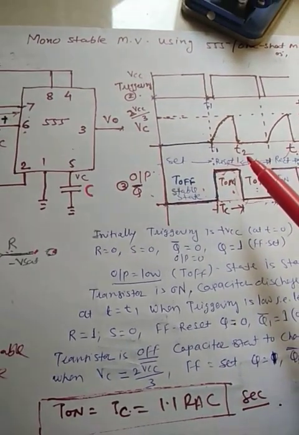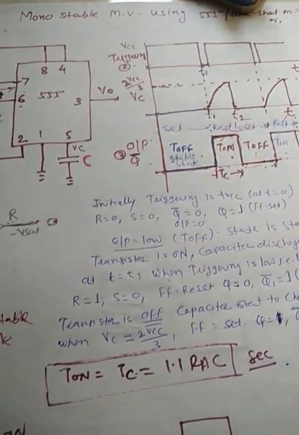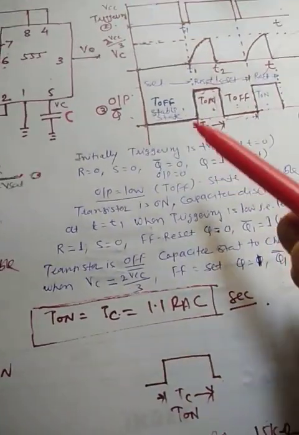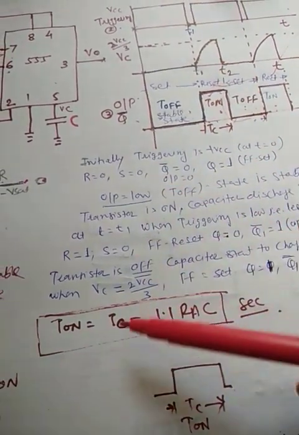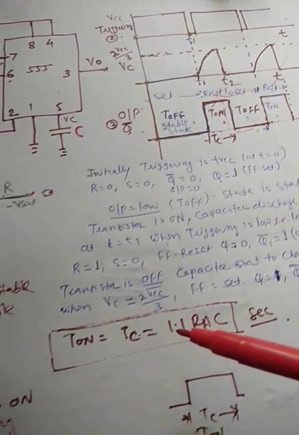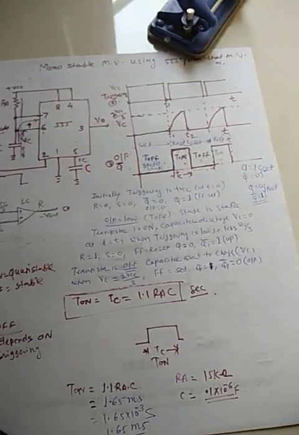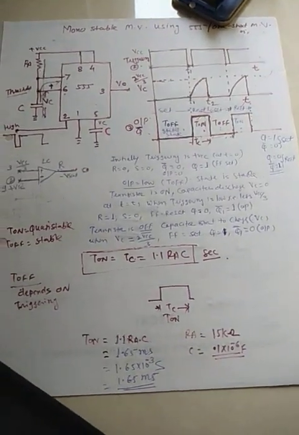So Q becomes 1 and Q bar becomes 0. So this is a one-shot multivibrator. The time period T on, meaning the charging period Tc, is equal to 1.1 Ra C in seconds. So this is a monostable multivibrator.